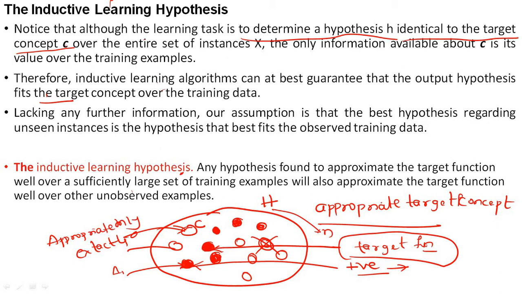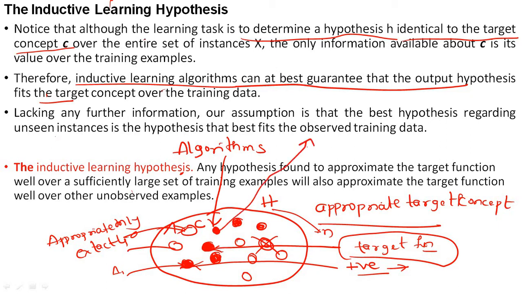Okay, so as you can see in the second point, therefore inductive learning algorithms can best guarantee that the output hypothesis fits the target concept over the training data. So in inductive learning, we have many algorithms. Those algorithms will give you which concept is particularly fitting or exactly matching our training data. That concept I have to take out and use in our particular problem.